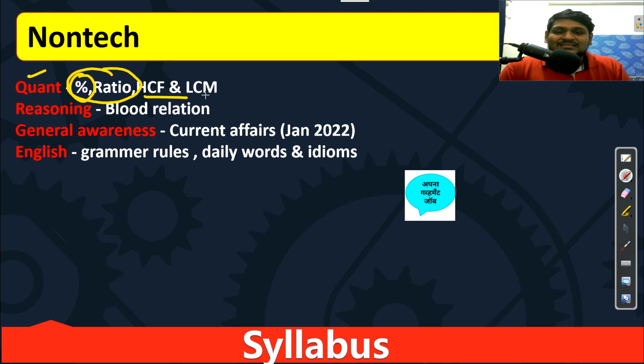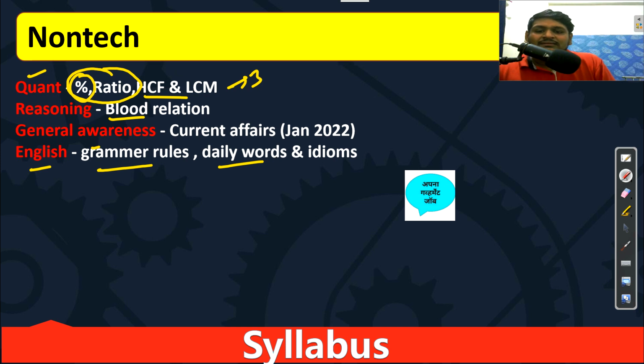Then HCF and LCM, these three chapters you will do in the aptitude portion. Reasoning: blood relation, only one chapter is there for you. Then English: your target is to complete all the grammar rules, and you will read daily words and idioms from whatever resources I am giving you. General awareness, current affairs are there. In current affairs we will start reading from the January month. For now we will keep history, polity and all these things aside. Whenever the perfect time comes I will tell you, but for now our target is to complete January month current affairs. So overall, these are the phase 1 topics.